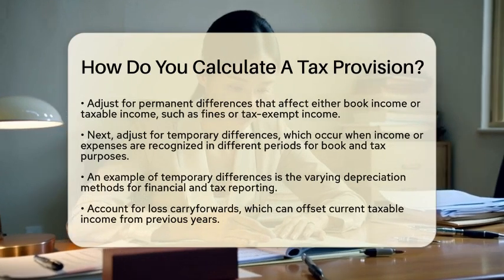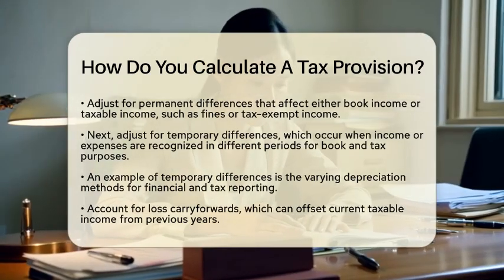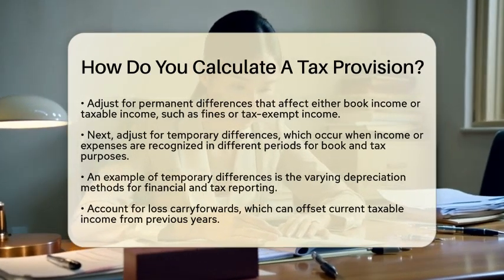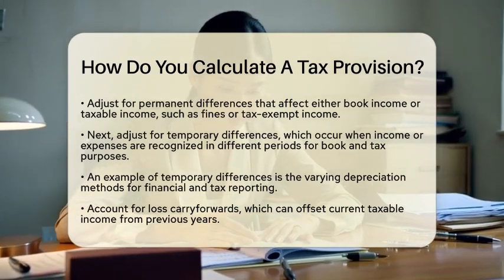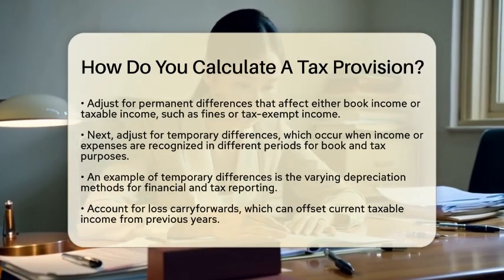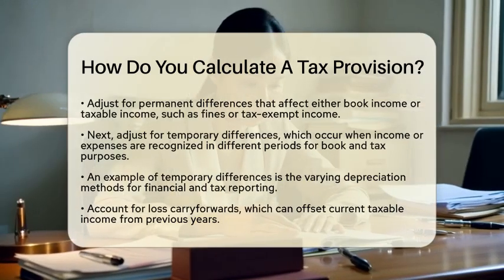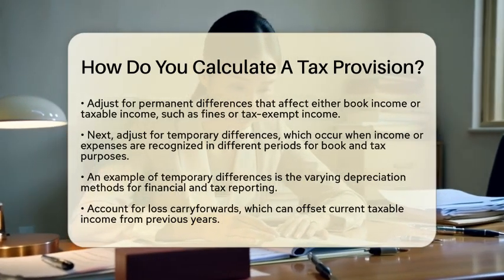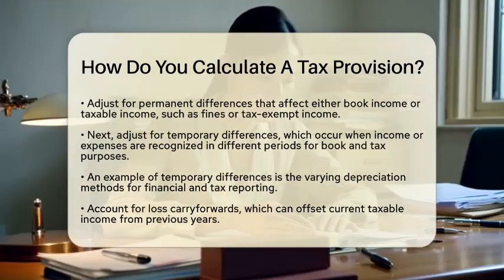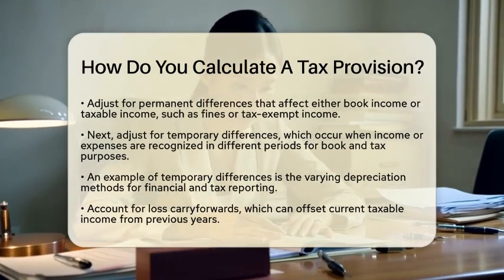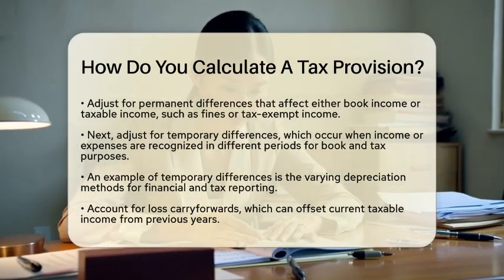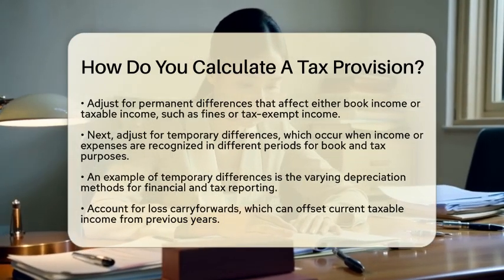After that, you need to adjust for temporary differences. These arise when income or expenses are recognized in different periods for book and tax purposes. A common example is the difference in depreciation methods used for financial reporting versus tax reporting. The net change in these temporary differences will affect deferred tax assets or liabilities.